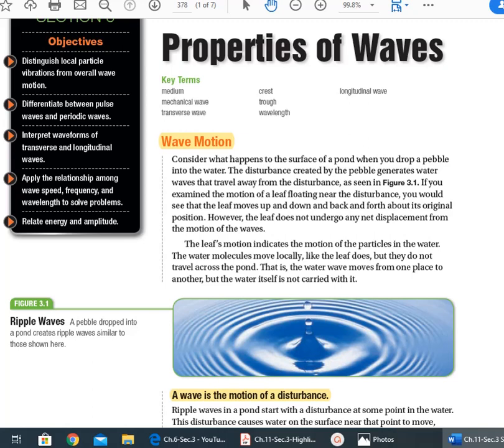Hello girls, this is chapter 11, section 3. The title of the section is Properties of Waves.